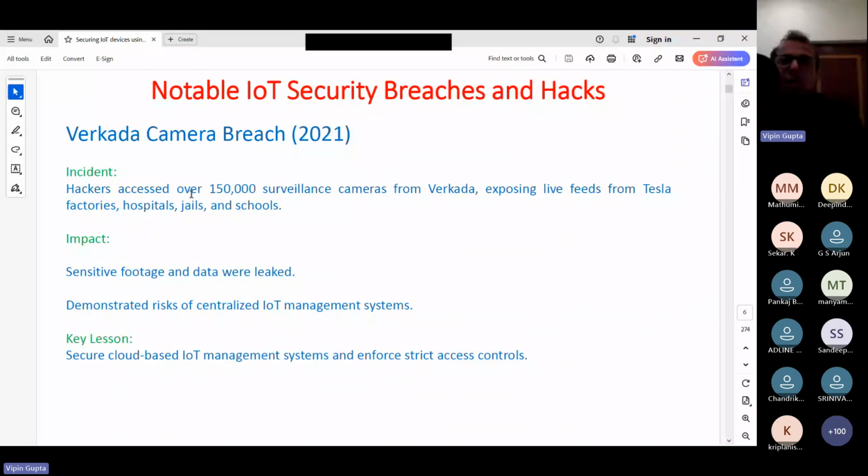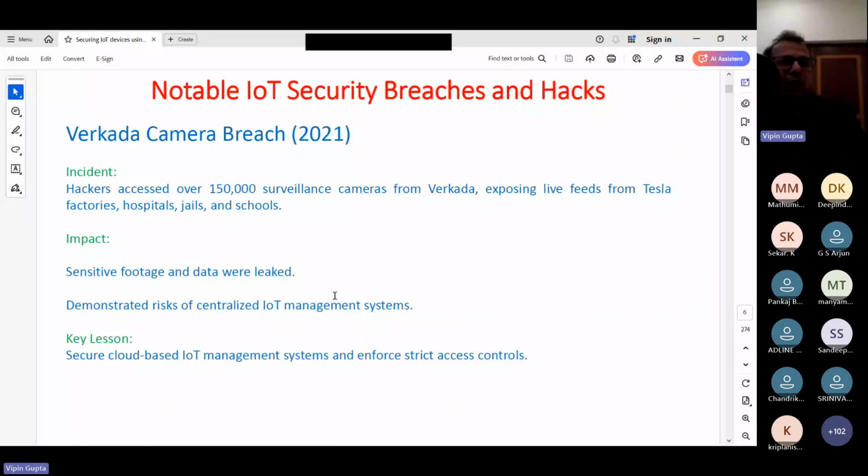So what happened? When the hackers hacked, because Tesla and some hospitals, jails, and schools were using it, sensitive footage and data was leaked. And again, it demonstrates the risk of centralized IoT management systems. That means if you are using a centralized management system, then you have to be very careful. Like in our case, I will be giving you one demo. That means we will be using AWS IoT for a little bit of demo purpose. So that is also one centralized IoT management system.